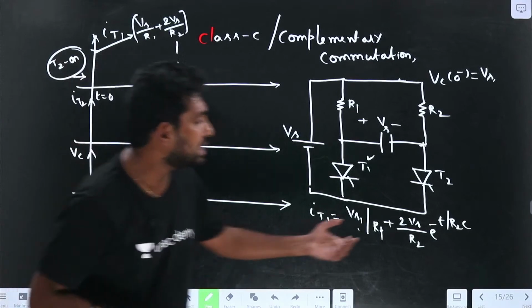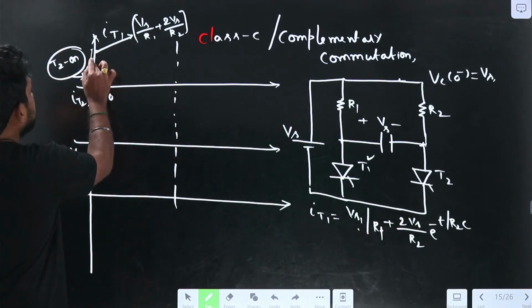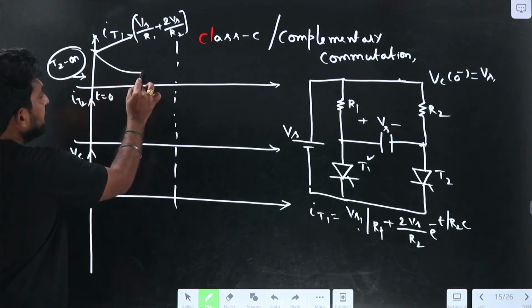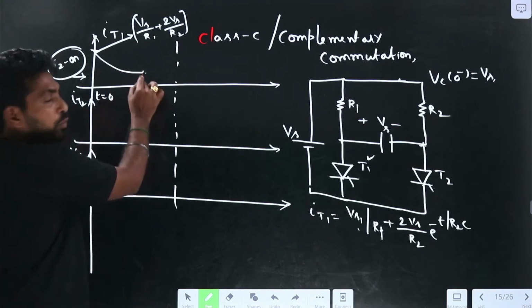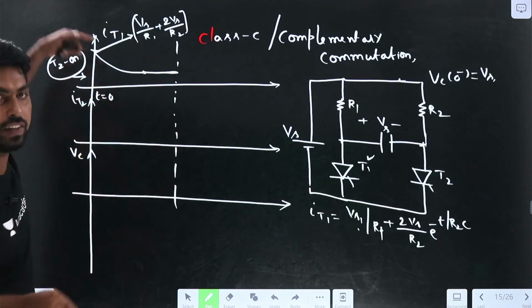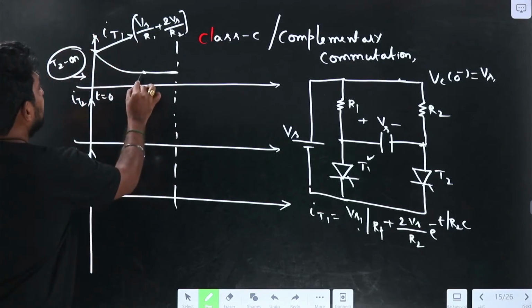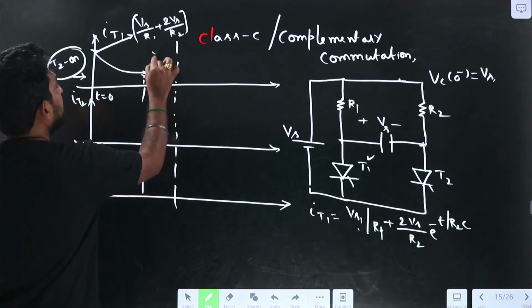At steady state, what happens? The current will reduce exponentially. After completion of the transient, after some time constants, at steady state the current will be constant. It will decrease exponentially, and at steady state the current becomes Vs by R1.